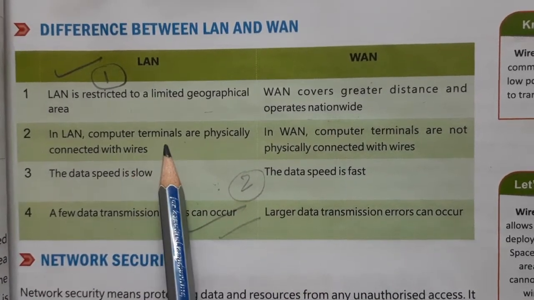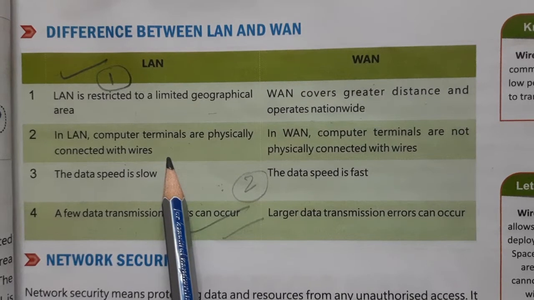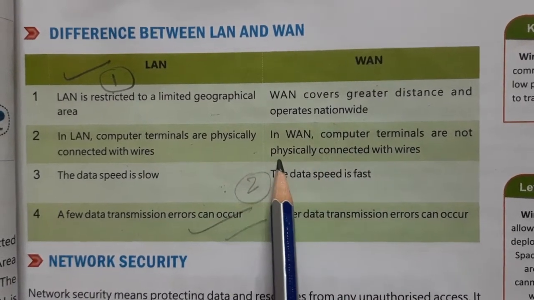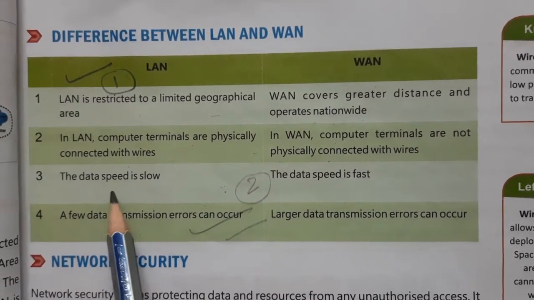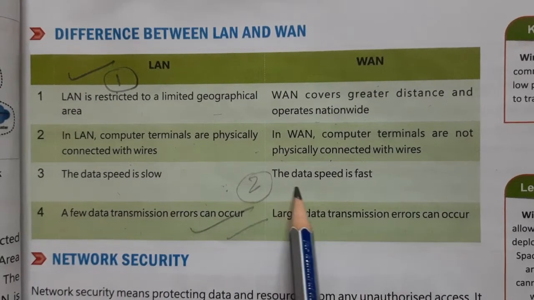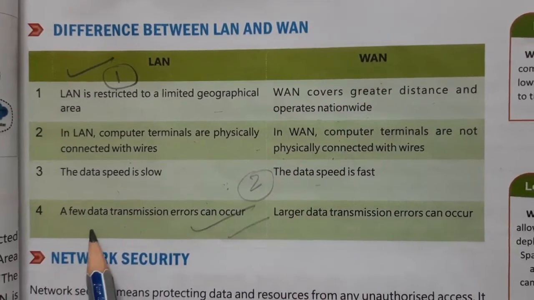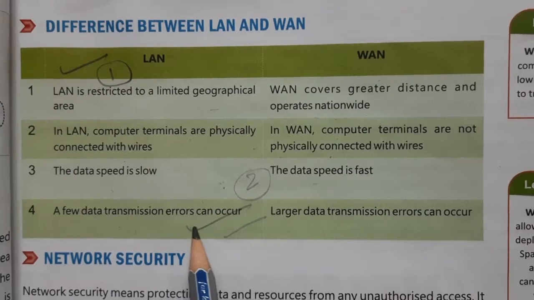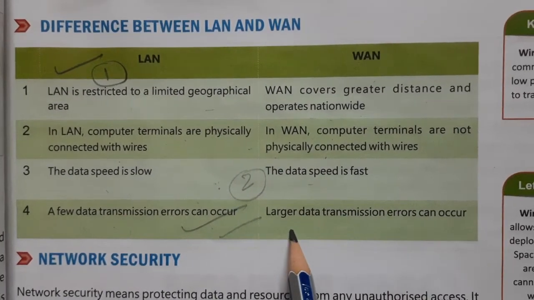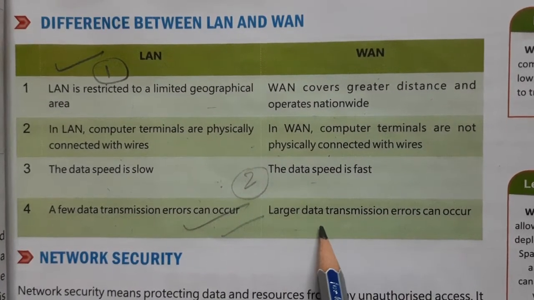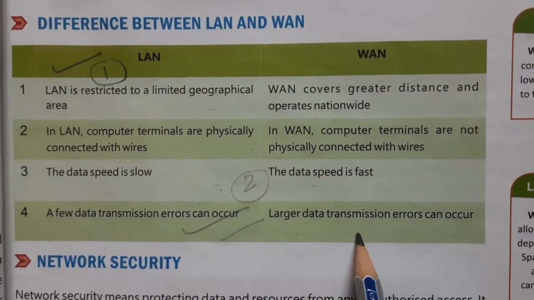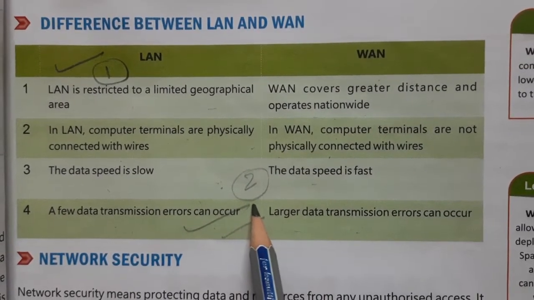Second is, LAN computer terminals are physically connected with wires. WAN computer terminals are not physically connected with wires. Third is, LAN data speed is slow and WAN data speed is fast. Fourth, a few data transmission errors can occur in LAN, and in WAN larger data transmission errors can occur. So this is the answer number 2.